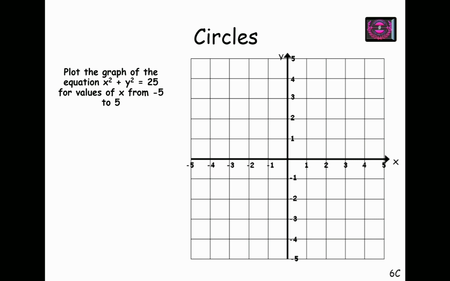So to plot this, we must understand, first of all, that this equation x square plus y square equals 25 is the equation of a circle. After this, we also must understand that the center of this circle is the origin, 0, 0. We also must know that the radius of this circle is 5. So for finding center and radius from the equation of a circle, we must understand the equation of the circle. So our next topic is equation of the circle.